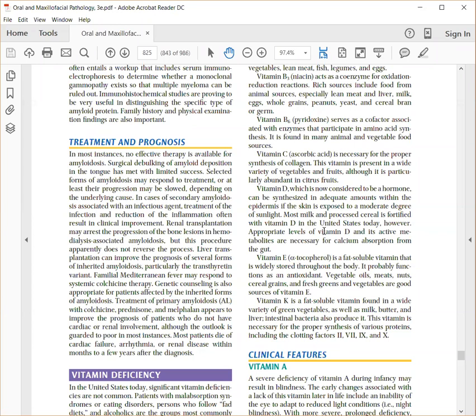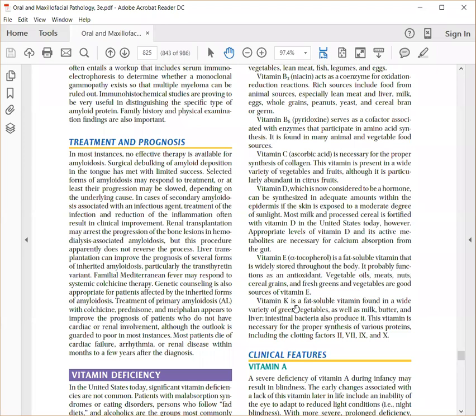So vitamin D is generated by the tissue in the skin due to exposure to UV light, and this gets processed further in the liver and gets activated in the kidneys, which will regulate the calcium metabolism in the body. Vitamin E is alpha tocopherol. It is a fat soluble vitamin that is stored throughout the body and it is an antioxidant. So it is seen in vegetable oils, meats and nuts.